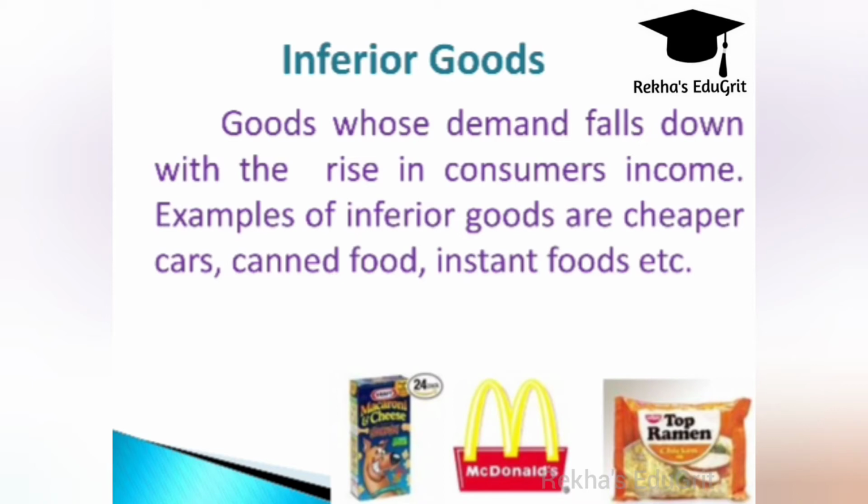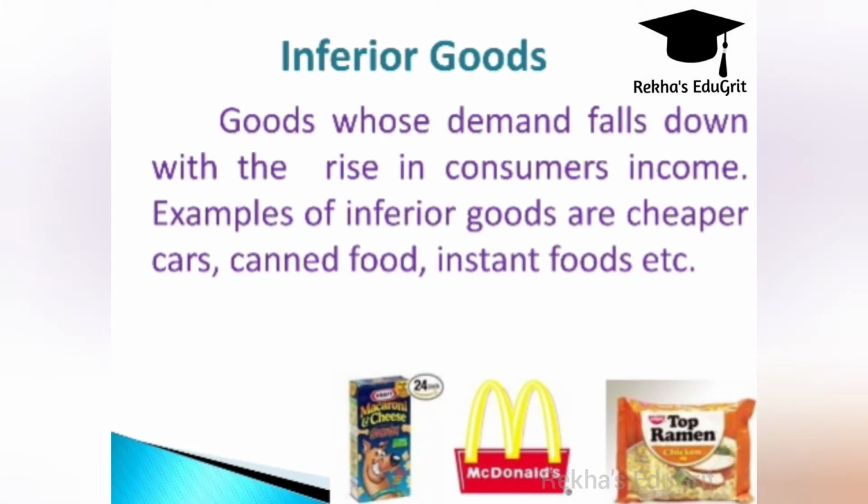For example, if a person is purchasing very low quality rice, when his income increases, he starts to purchase high quality rice, isn't it? So the demand for the low quality rice will fall. Thus inferior goods are those goods whose demand falls with the rise in consumers' income.